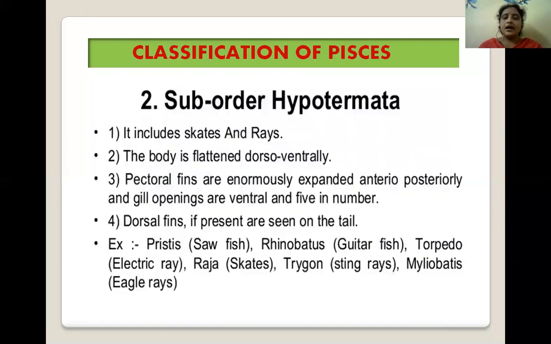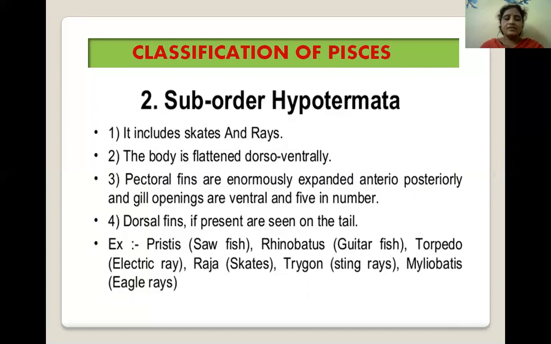Next, suborder Hypotremata, which includes skates and rays. The body is flattened dorso-ventrally. Pectoral fins are expanded antero-posteriorly, and gill openings are ventral and five in number. Next, dorsal fins, if present, are seen on the tail.